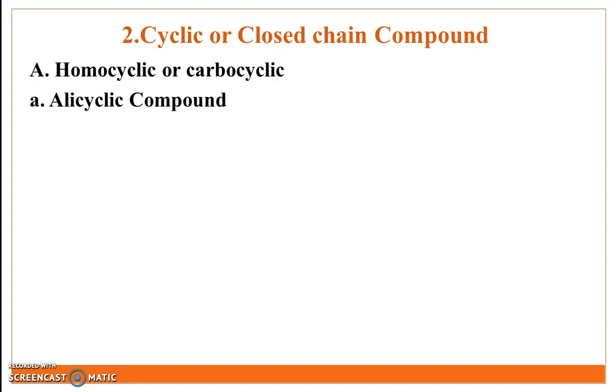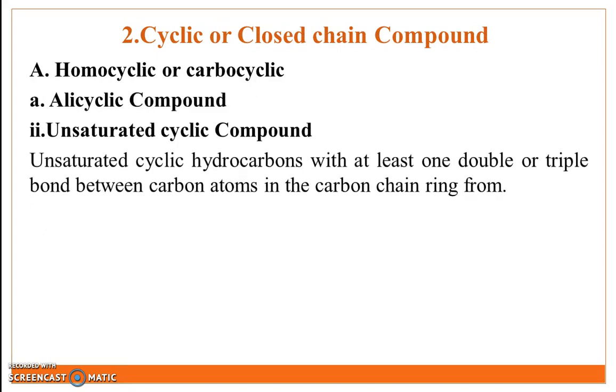Next is unsaturated cyclic compound. Definition: unsaturated cyclic hydrocarbon with at least one double or triple bond between the carbon atoms in the carbon chain ring formation. Example: cyclohexene. In this structure, the ring contains one double bond between the carbon atoms in the carbon chain ring formation.